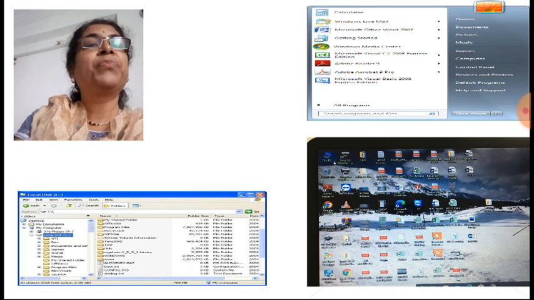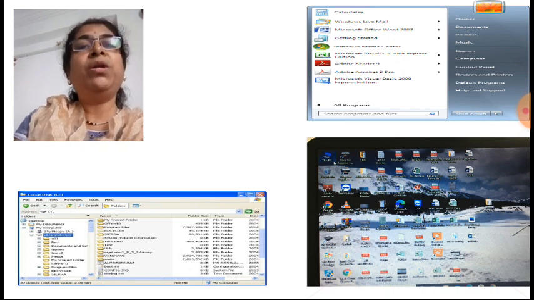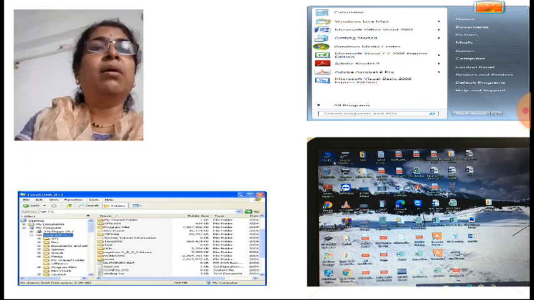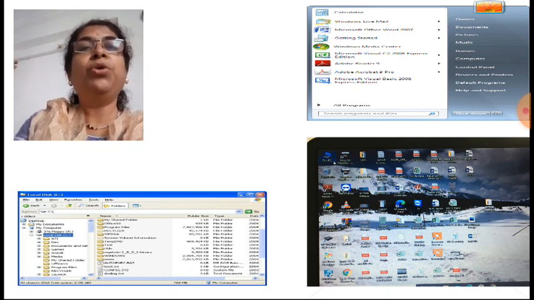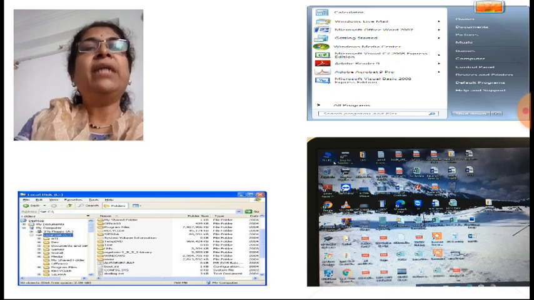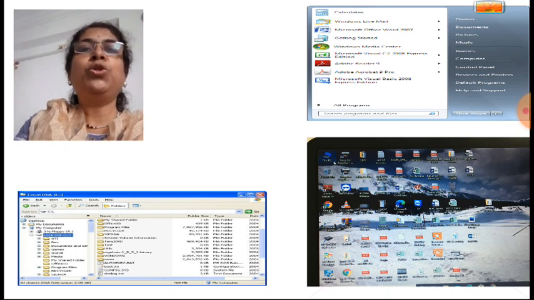Okay, you can open Windows Explorer in different ways. First, you have to click on the start button. Beside the start button there is a search option. In that search option you can type Windows Explorer, so it will show you.